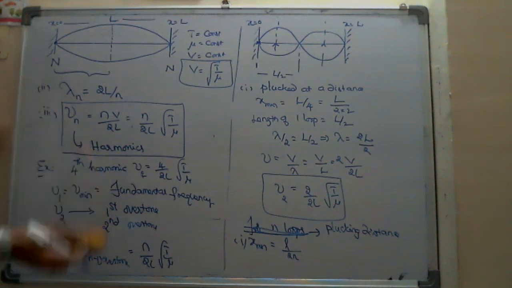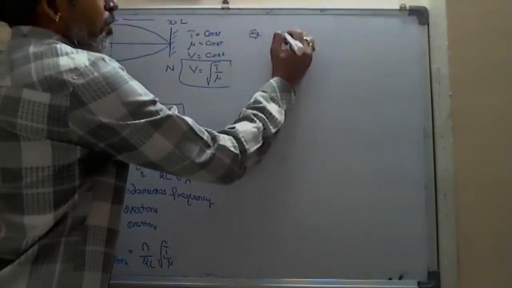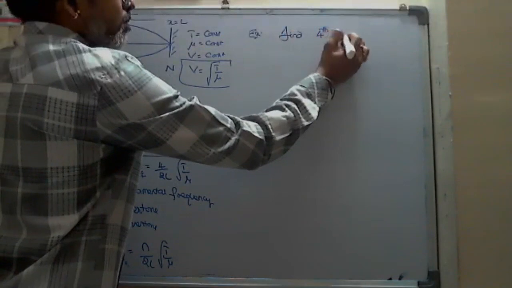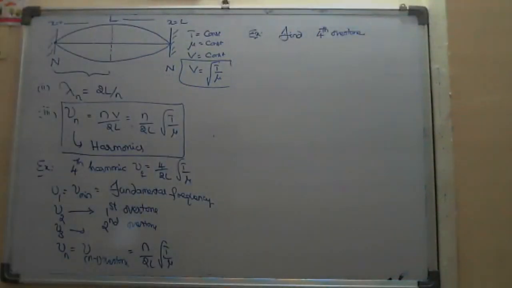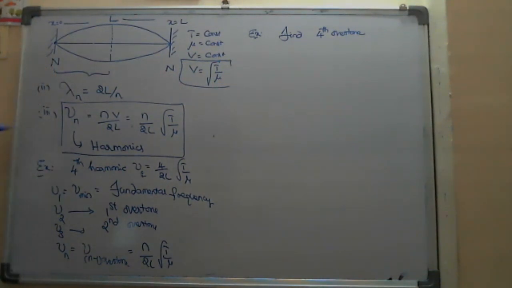They try to confuse us. Suppose they ask, find the frequency of the fourth overtone. Nu 3, sir? 3 by 2L into root T by mu? You are already confused.